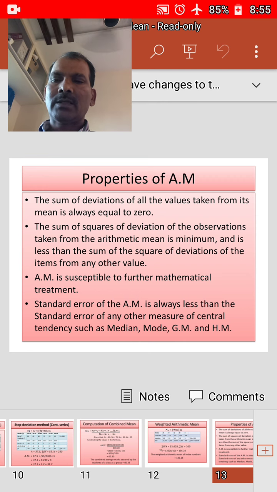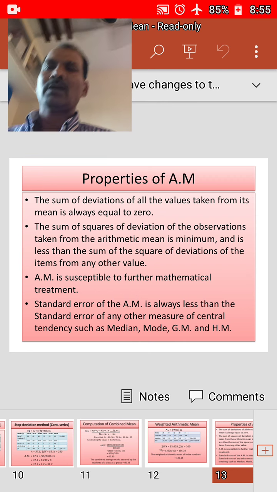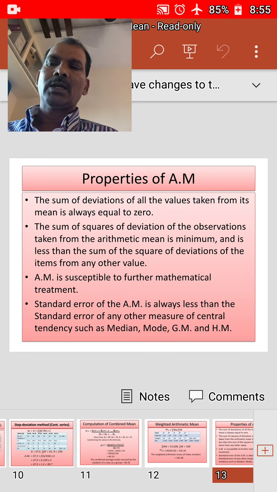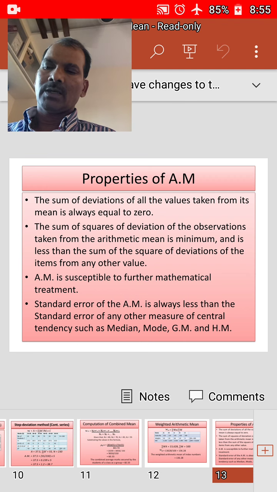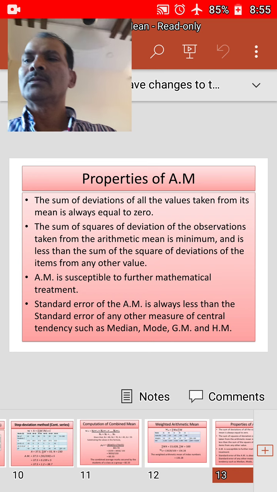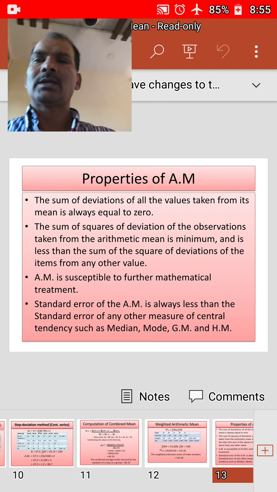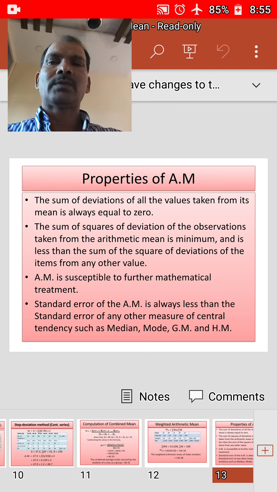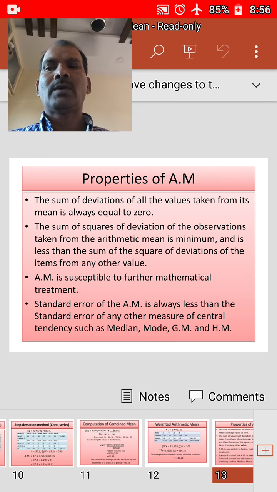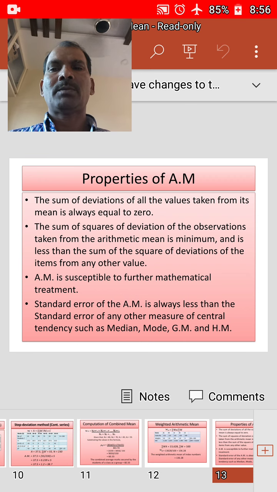Next, the sum of the squares of deviations of the observations taken from the arithmetic mean is minimum and is less than the sum of the squares of deviations of the items from any other value. And the arithmetic mean is susceptible to further mathematical treatment. Since x bar is equal to sigma x by n, if any two values are given, the other value can be obtained by substituting in the formula.